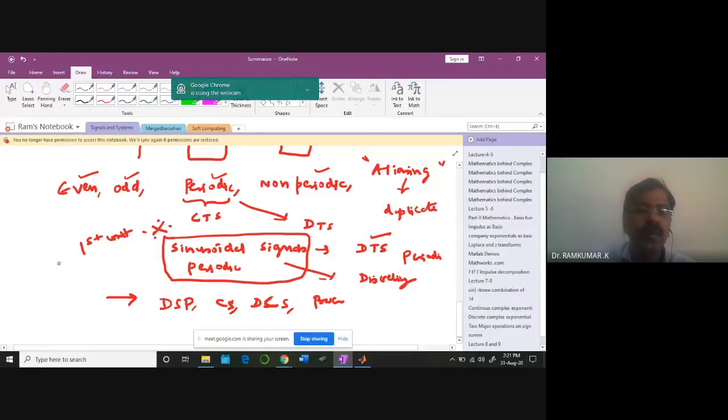For example, a particular waveform is like this. When I'm sampling it, I may get a different waveform.